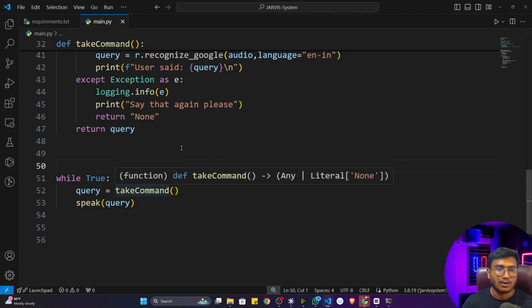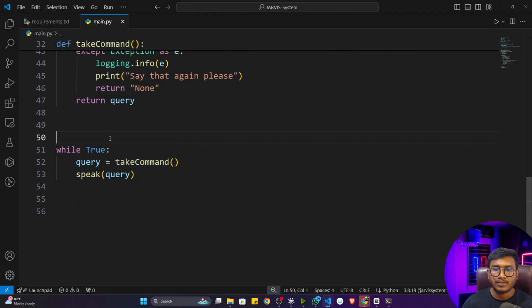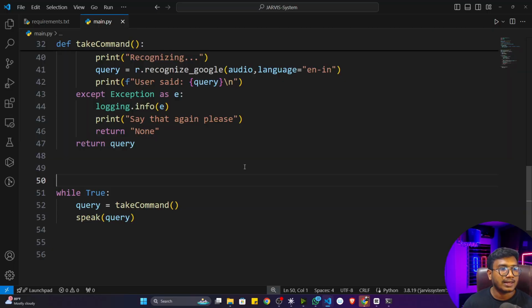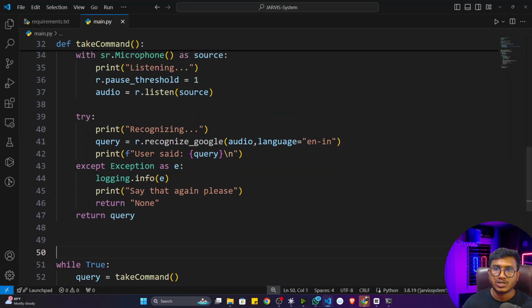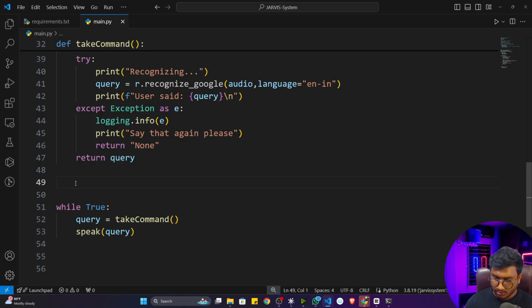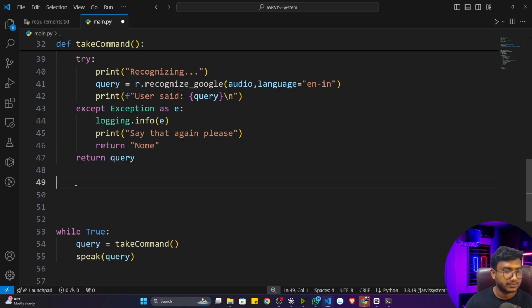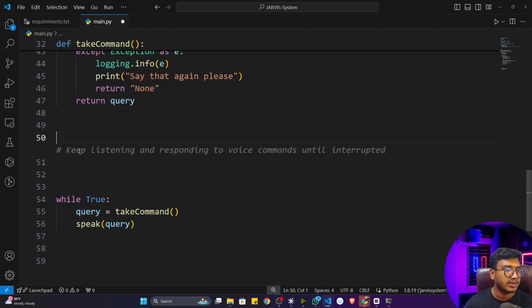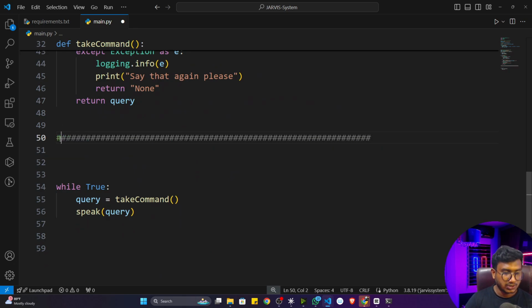Fine. Now see, in a Jarvis system, whenever Jarvis turns on, it will wish you something, let's say good morning, good evening, or good afternoon. This kind of wish it performs based on the time. So I can also create a function called wish me, and inside that I can write this particular logic. So I'll create a function here, after this take command function, and this function will wish you.